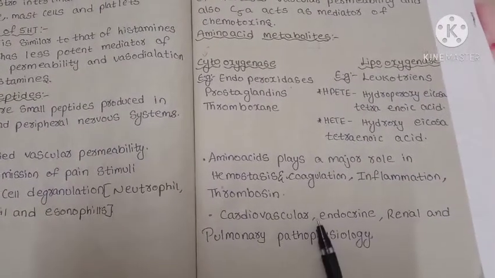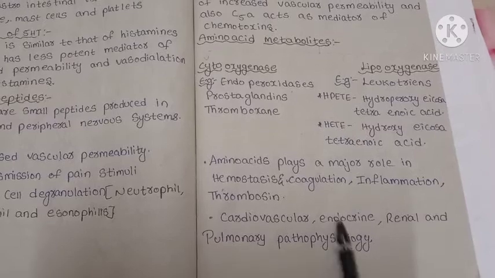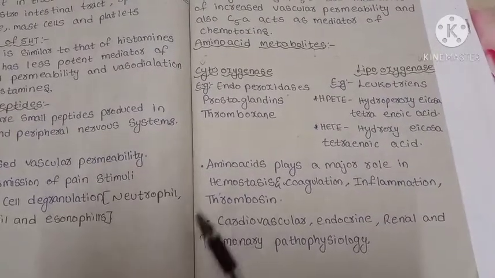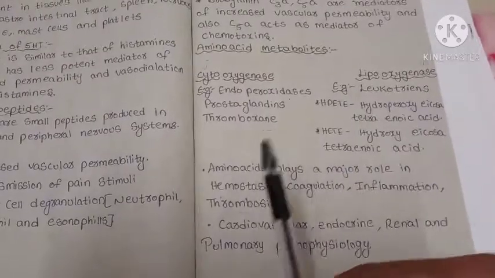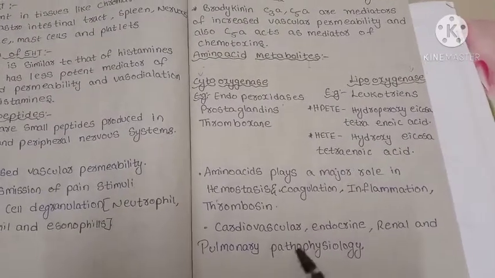Arachidonic acid metabolites play a major role in homeostasis, coagulation, inflammation and thrombosis, and also in cardiovascular, endocrine, renal and pulmonary functions. These are the places where they play a vital role.